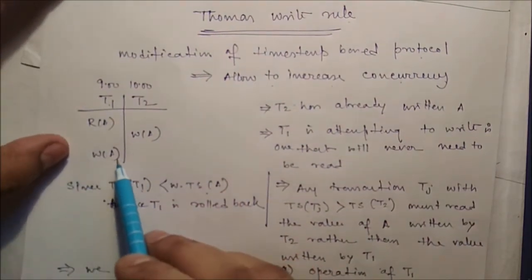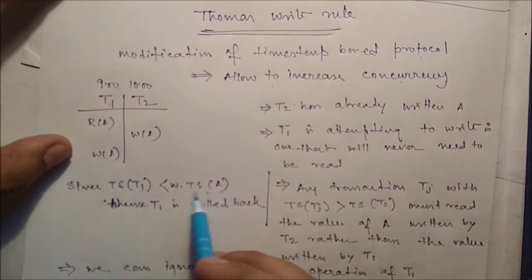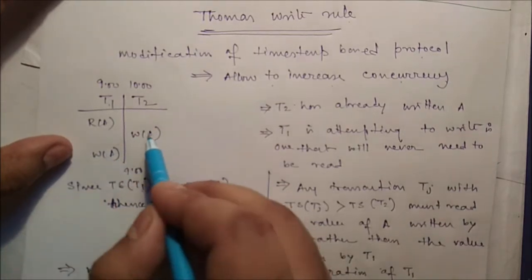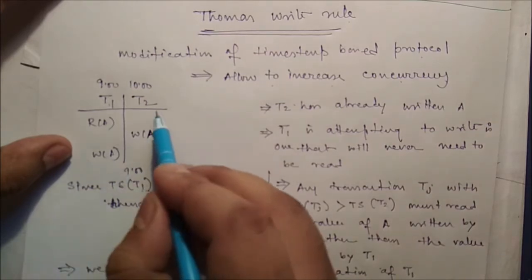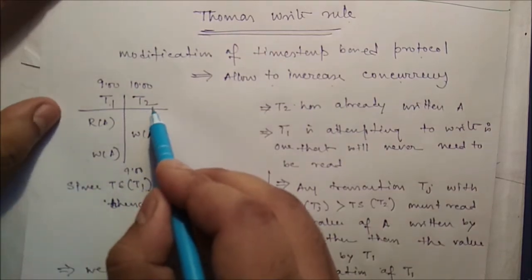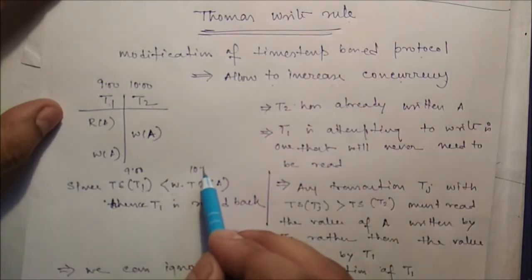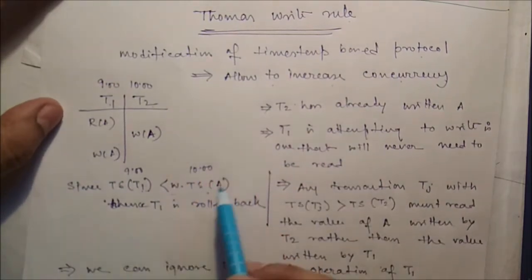Now what about the W-timestamp of A? So what about this TS(T1)? It is 9 AM, and the last successful write operation was by the T2 transaction. So what about this value? This value will be 10 AM. That means this condition is true.